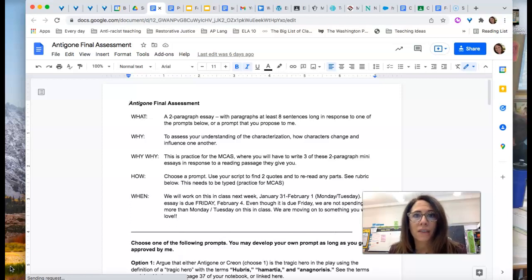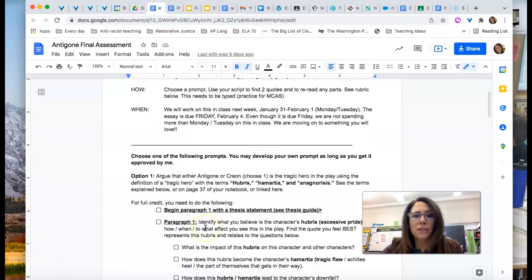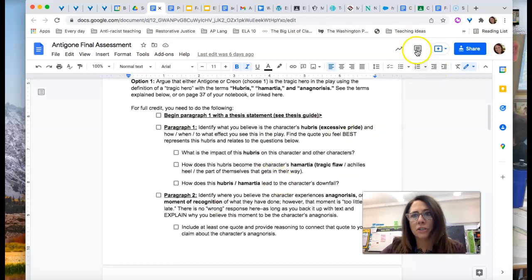The first thing we have is actually from Antigone, and this is your final assessment. It is a short writing piece of just 2 paragraphs. Really, it is an open response on MCAS, and so this is a great practice for that, as long as it's multi-paragraphs, and the paragraphs each contain at least one quote with 3 to 4 sentences of reasoning. That's exactly what you need to do on MCAS about 3 to 4 times using reading passages that they give you. So this document is already linked into Google Classroom.